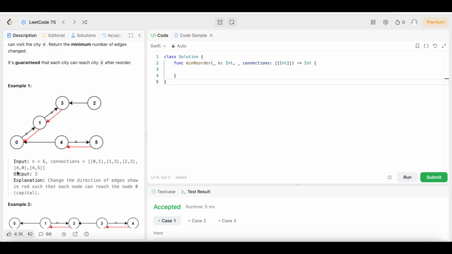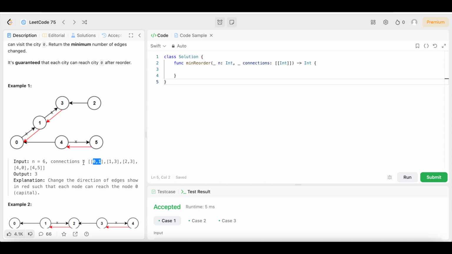And then come down here, it says 4 goes to 0. And that's right, 4 goes to 0 because 4 is first in this array. So that lets us know it goes 4 then 0. Then we look here, it goes 4 then 5. And that lets us know we need to change this because we need all paths to go to 0. So really we need this to change to 5 to 4. We need this to change to 3 to 1 instead of 1 to 3, and we need this to change to 1 to 0 instead of 0 to 1.